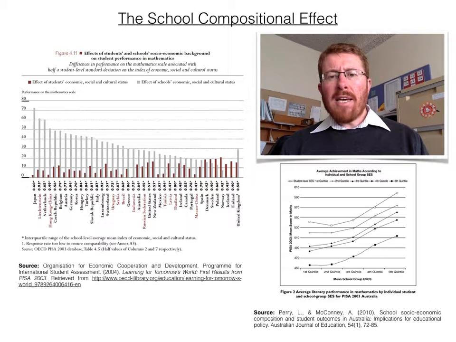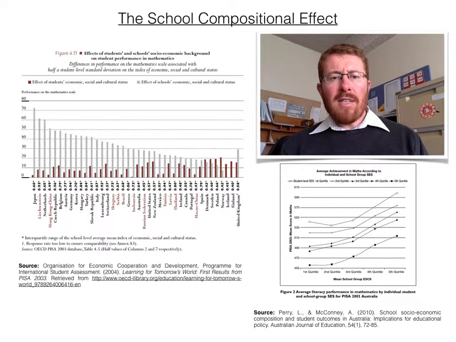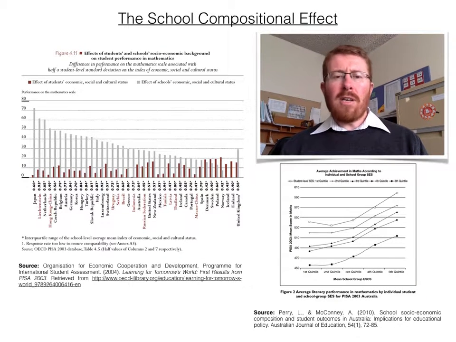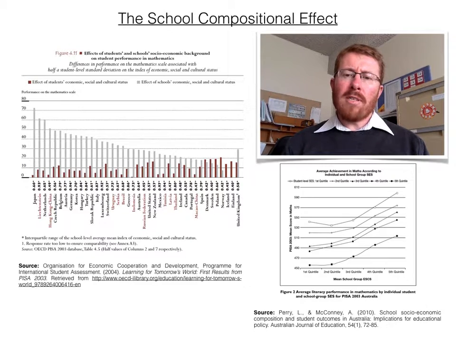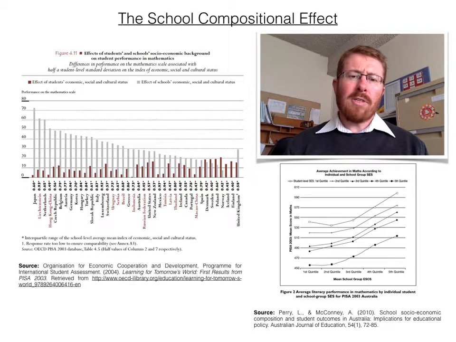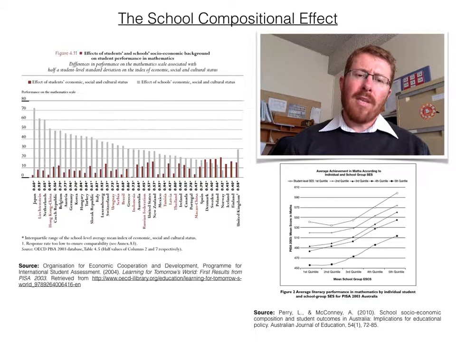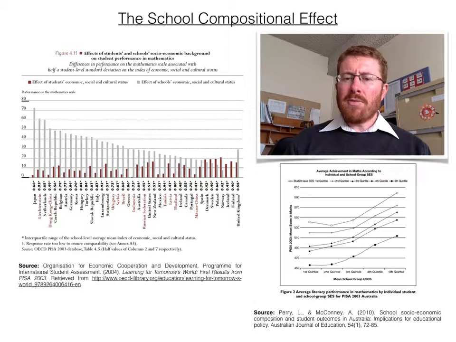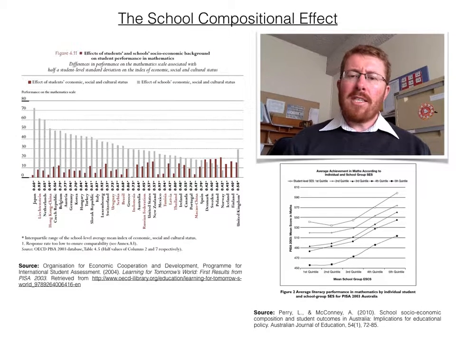What both moderation and mediation studies show is that schools vary in their relationship with students depending on the composition of the school body. A critical policy question is: is it possible to compensate or reorganise low socioeconomic schools to counter the compositional effect? Finally, just to touch on the topical issue of school funding, what school compositional research suggests is that needs-based funding should be targeted in a non-linear fashion. In other words, funding for socioeconomic disadvantage should increase in an exponential type fashion below a particular point of average socioeconomic disadvantage.